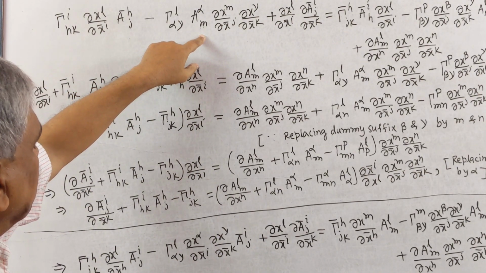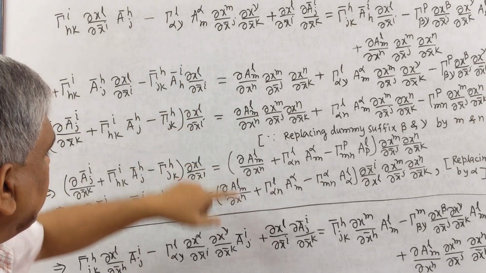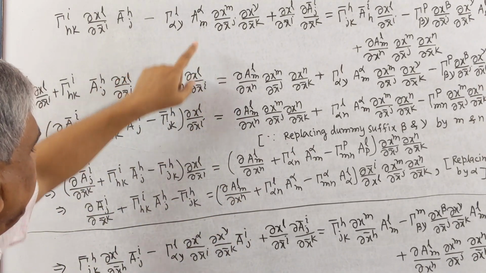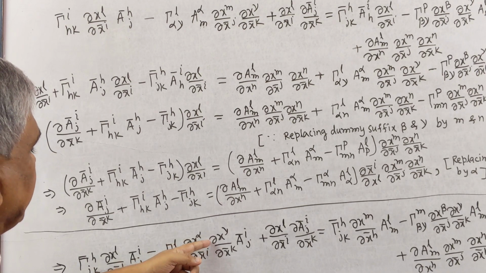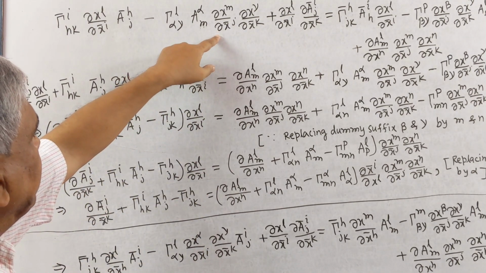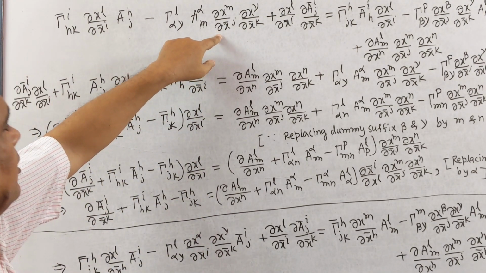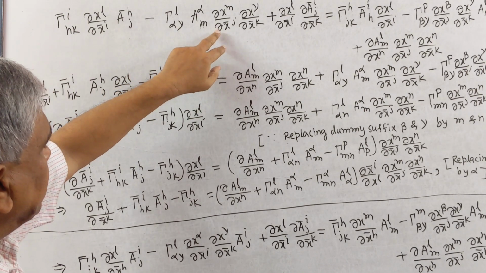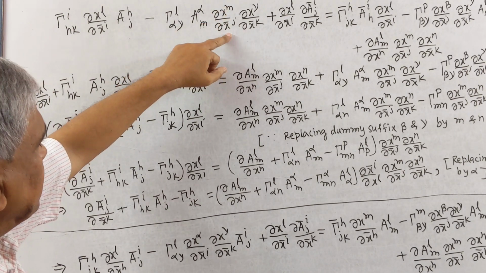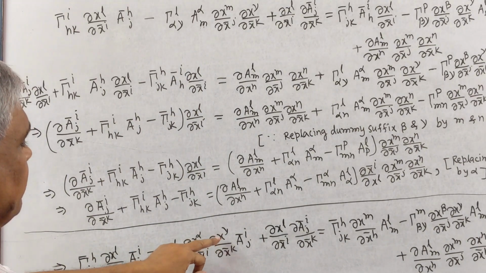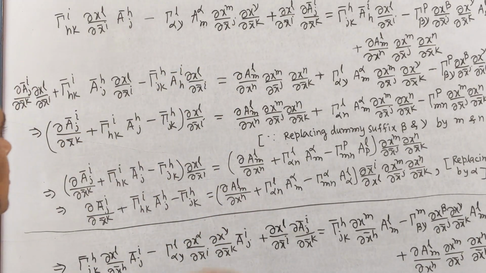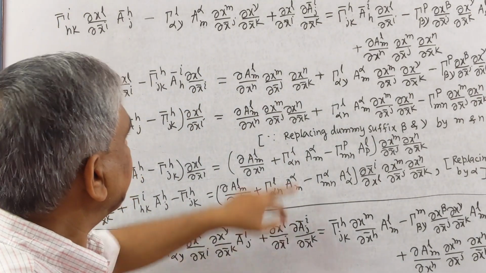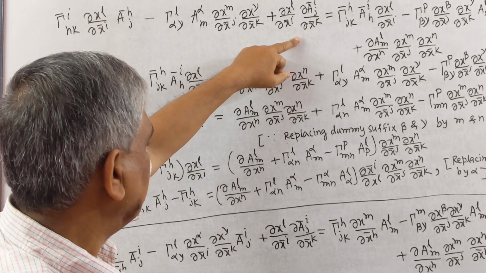So we write here A^α_m, but one extra partial derivative has been added here, so that will be adjusted by ∂x^m/∂x̄^j, and ∂x^γ/∂x̄^k remains same. This term remains same here.